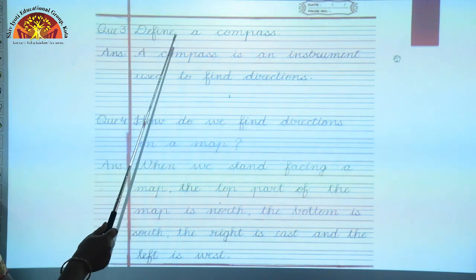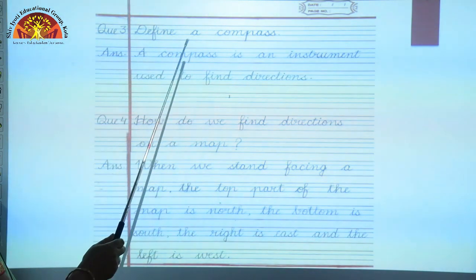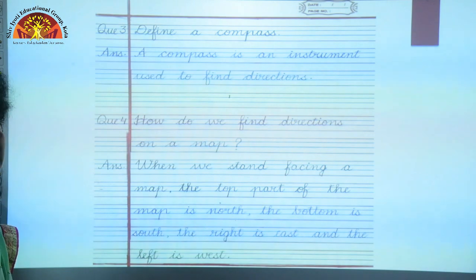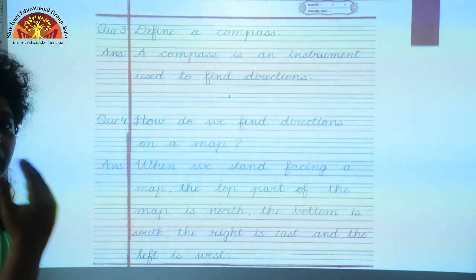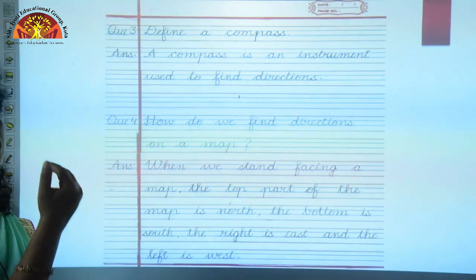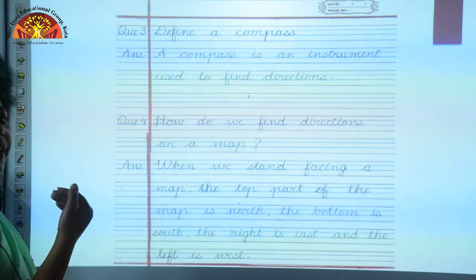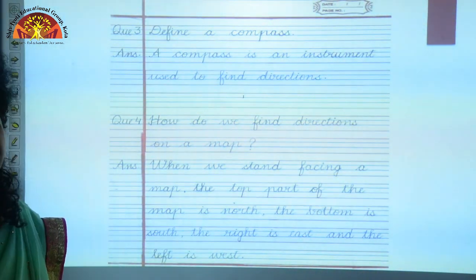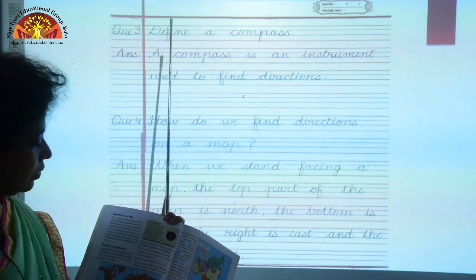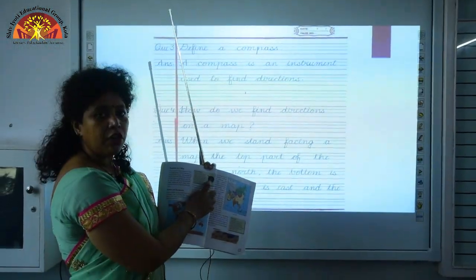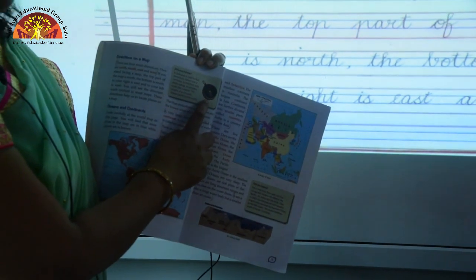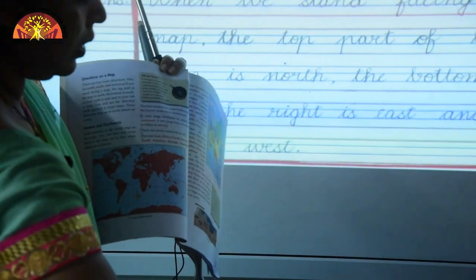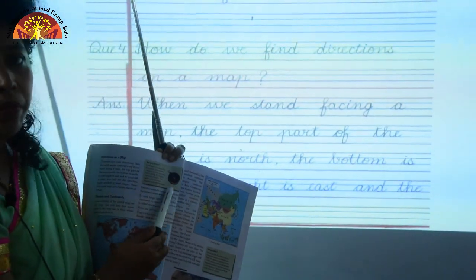Question 3, define a compass. A compass is an instrument used to find directions, that is, to indicate the correct direction, whether it is north, south, east or west. We use an instrument called compass. If you take page number 14 of your textbook, you will see a picture of a compass here. This is the picture of a compass.